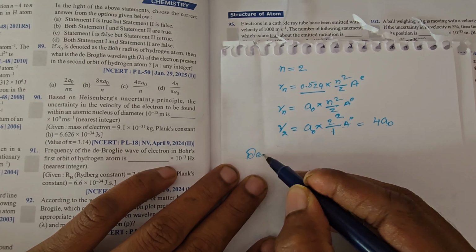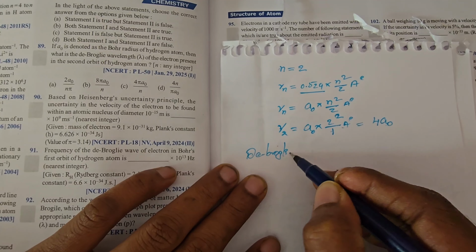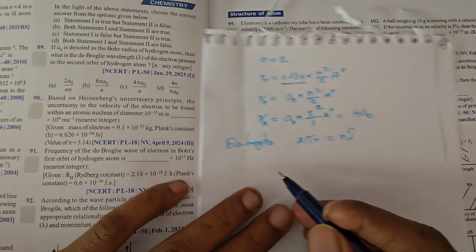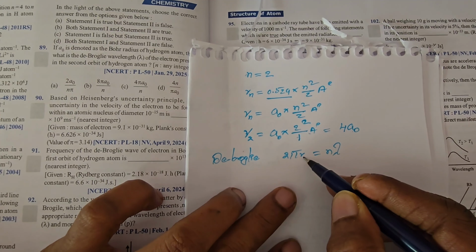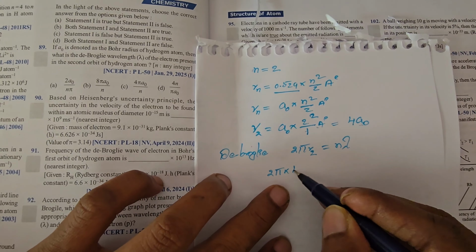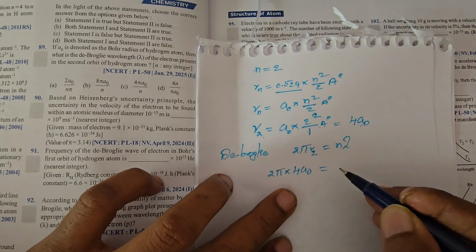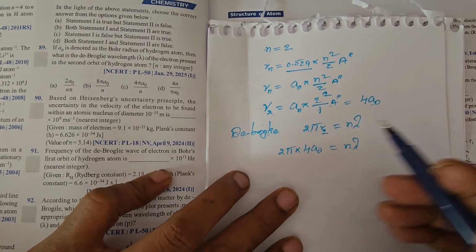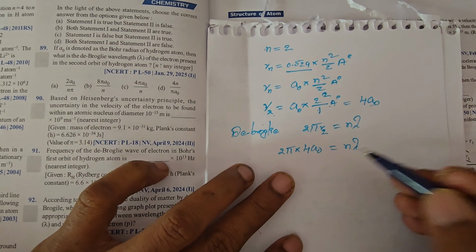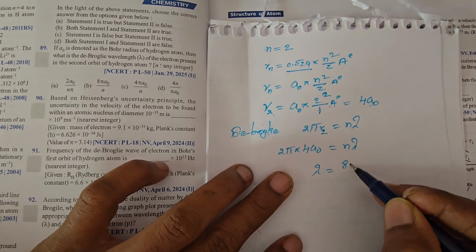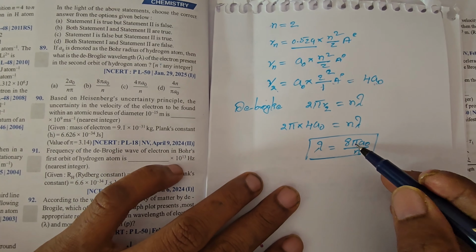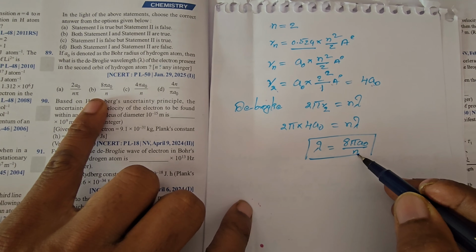De Broglie's wavelength: 2 pi r is equal to n lambda. This is the de Broglie orbit expression. R is nothing but the radius of the second orbit, so 2 pi into 4 A0 is equal to n lambda. What is being asked? The de Broglie wavelength. So lambda is equal to 8 pi A0 by n. This is the de Broglie wavelength, 8 pi A0 by n. So option P is the correct option.